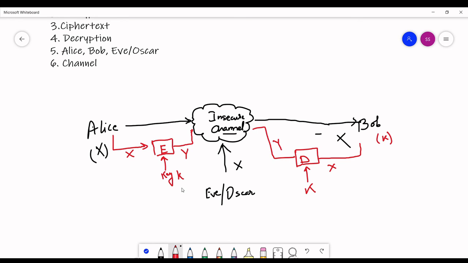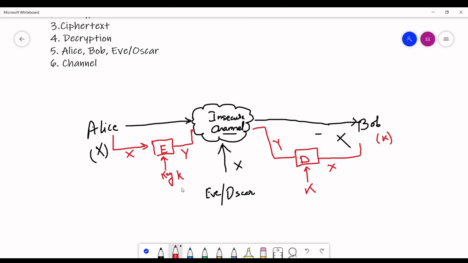But then the Kirchhoff principle came into act, where Kirchhoff told that a crypto system should be secure even if the attacker, here Oscar or Eve, knows all the details about the system with the exception of the secret key. So as per the Kirchhoff principle, an encryption algorithm should be secure even if we know all the details of that algorithm, how it is working, how encryption is taking place, but only the key is kept secret.